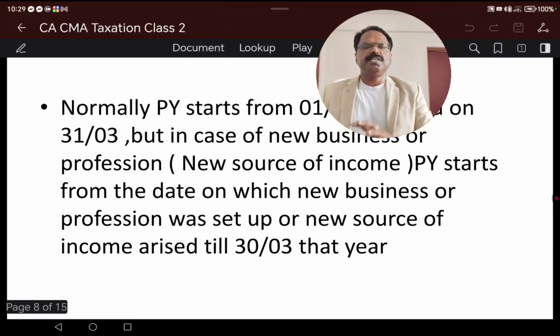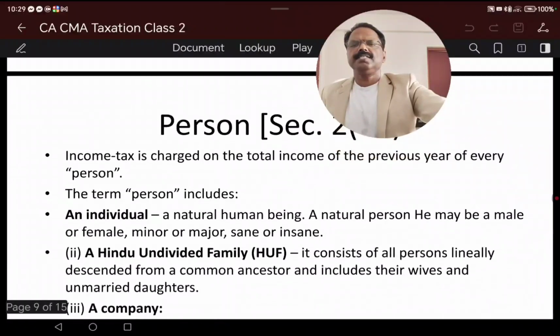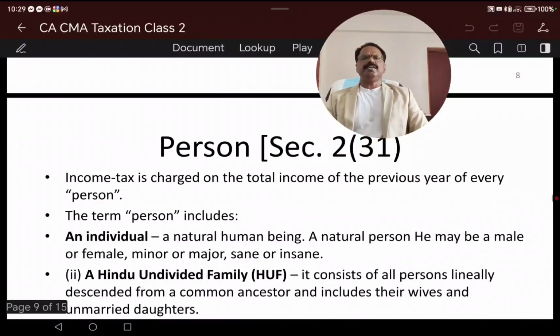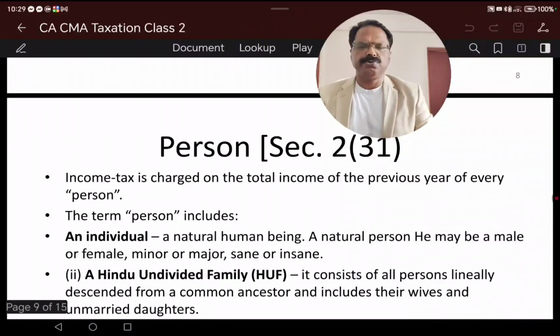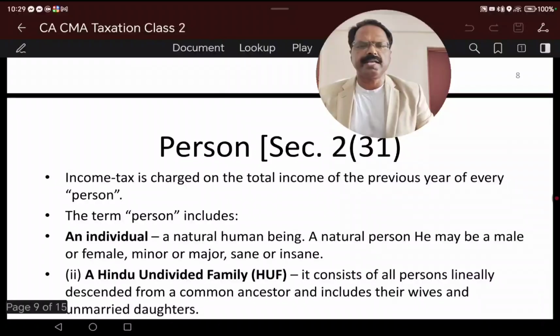Both assessment year and previous year are 12 months starting from that date. Income earned during the previous year is taxed in the assessment year. So next is very important from the exam point of view: person. Income Tax Act Section 2, subsection 31 clearly defines a person, because every time we say that a person is liable to pay tax. A person liable to pay tax is called an assessee.